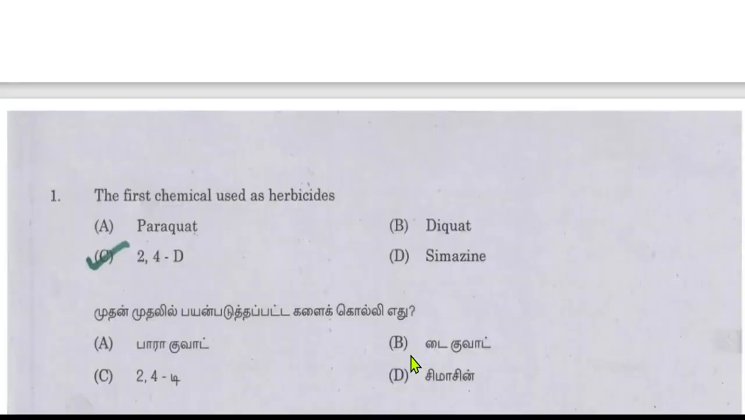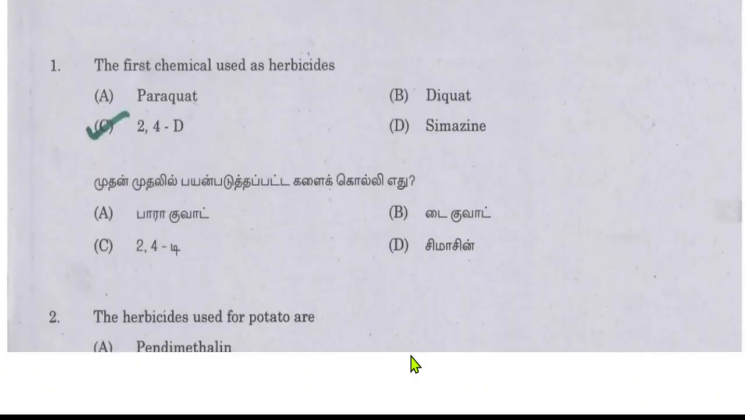Today we will start these questions. The question asks the first chemical used as herbicides. So the answer will be 2,4-D. We all know 2,4-D is a kind of synthetic auxin and we use it as a herbicide to kill the weeds that are not desired in the main crop cultivation.